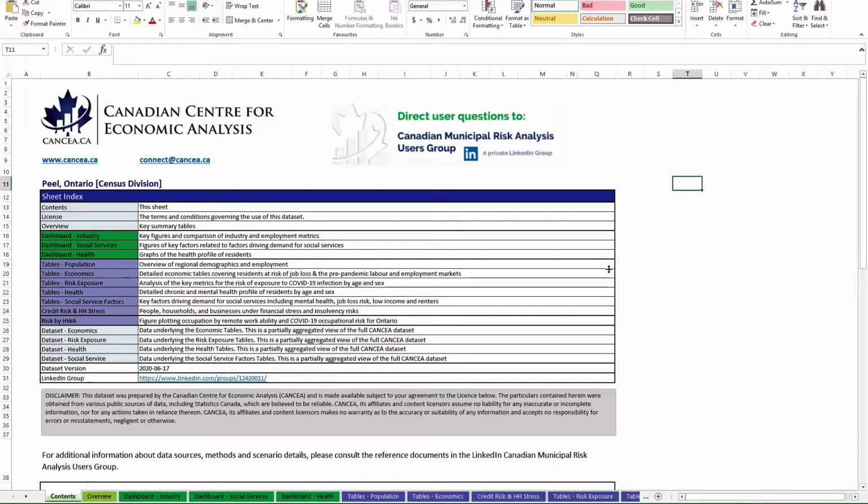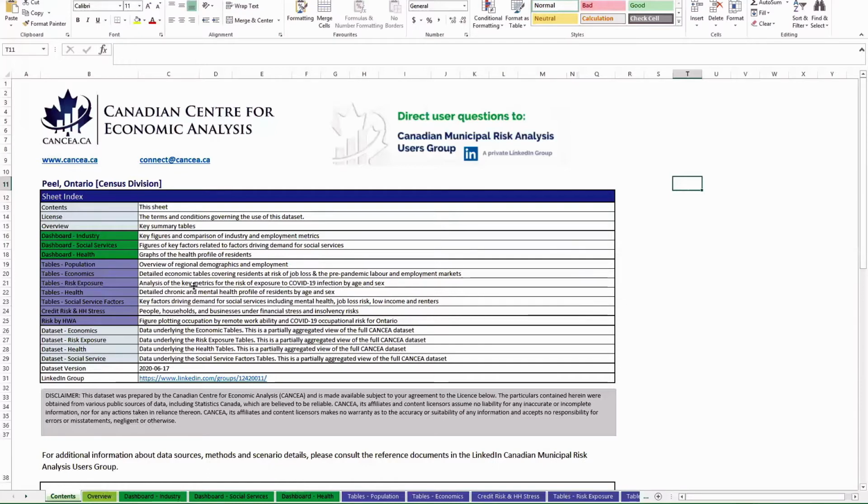That's the right place to ask any questions, to give us feedback, and make any comments on the contents of this database. We also post all the accompanying information and reference documents there. It's a private forum where staff from municipalities that have downloaded our databases can share their questions with us and their ideas on how to use the database with one another. We also regularly post information about the updates and address common questions, so please do join the group.